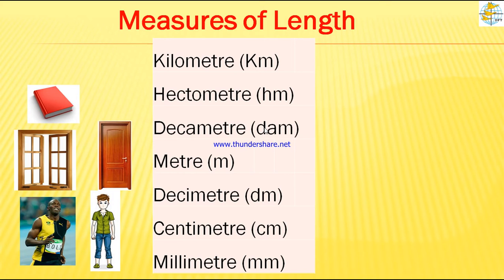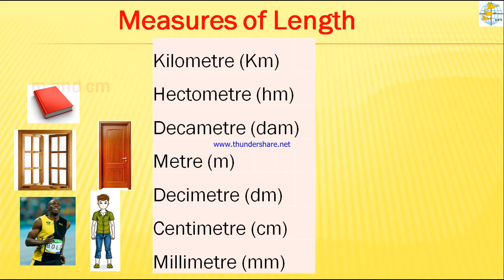To measure smaller objects like the length of the pencil, the eraser, the book, the window, the length or breadth of the door, even your height, we use meter and centimeter.